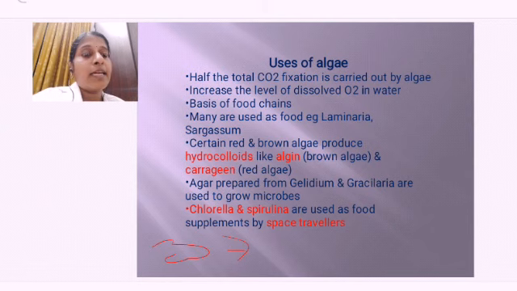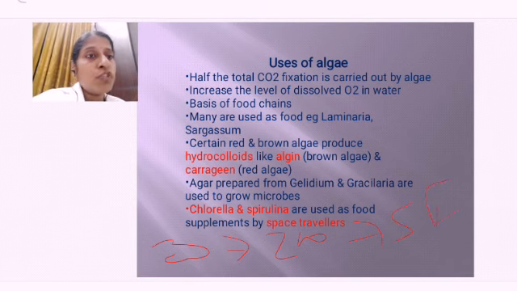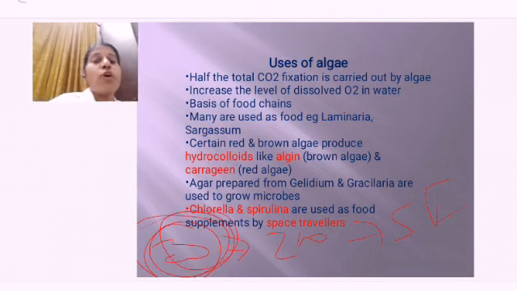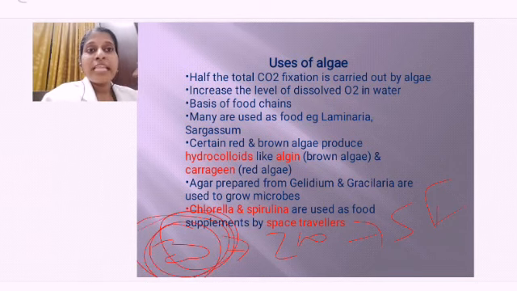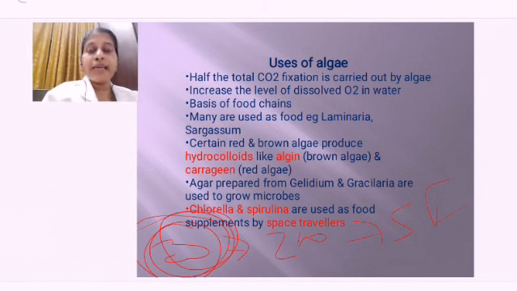The algae are taken by floating animals. We call it as zooplanktons. What do we call? Zooplanktons, and this is taken by the small fish. So when you are seeing in the food chain, this algae is playing a major role, because without plants the animals cannot survive because they need food. And who is helping in providing them the food? The algae. Why? Because they can photosynthesize and produce food.